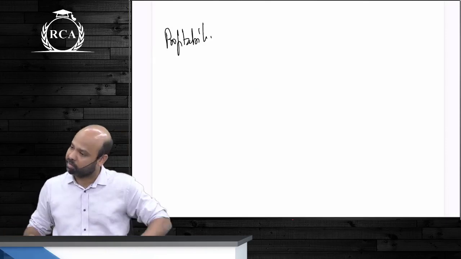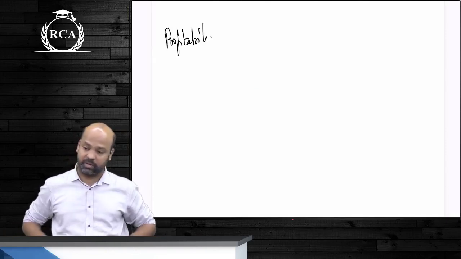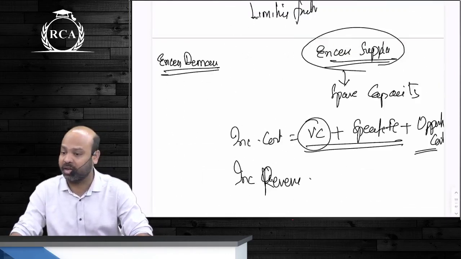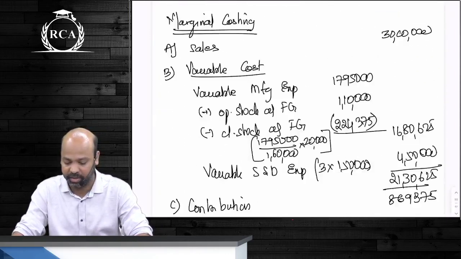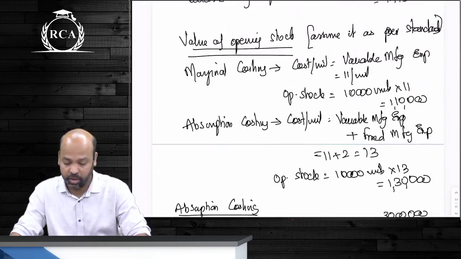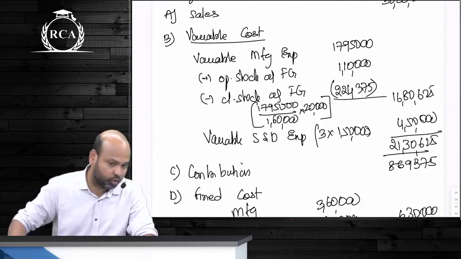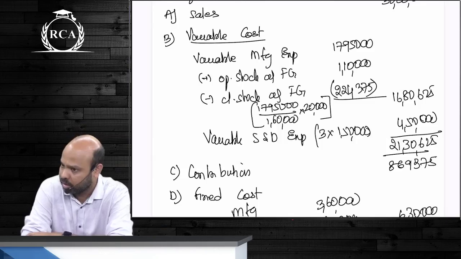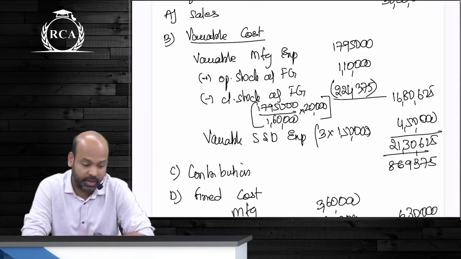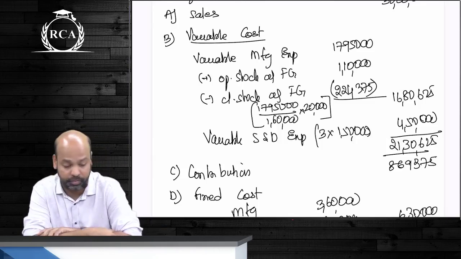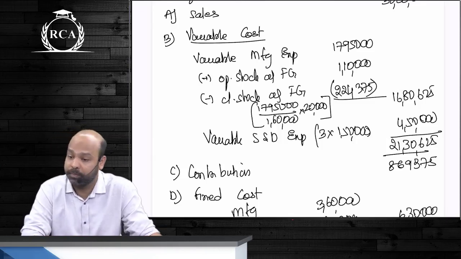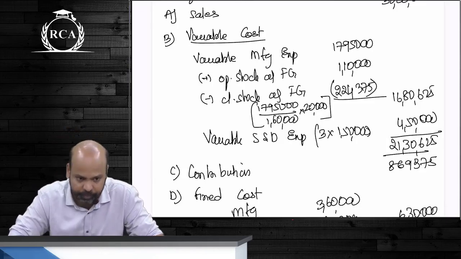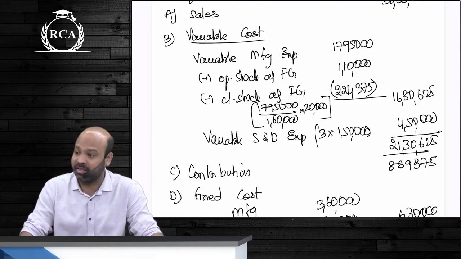Under marginal costing, you will still present sales minus variable cost, contribution minus fixed cost, profit. This variable cost, I told you, you will be segregating into variable manufacturing expenditure and variable selling and distribution expenditure. Also, you are supposed to show adjustment of opening stock and closing stock under variable manufacturing expenditure only. Because manufacturing expenditure will be in respect of units manufactured, but then in profitability statement we are supposed to take only value of units sold. We cannot take the entire value. Is that clear? Under absorption costing you will write sales minus cost of goods sold.